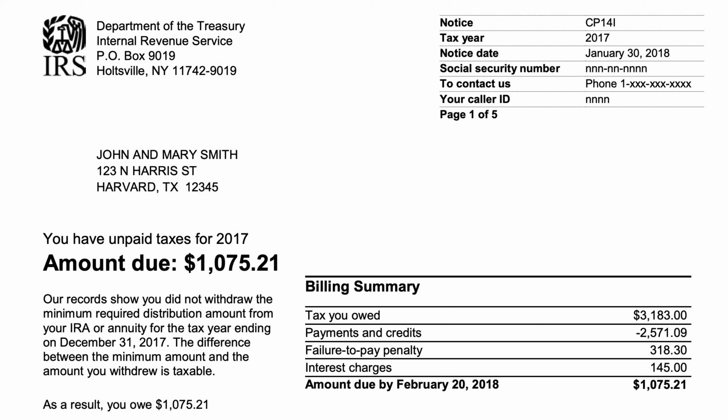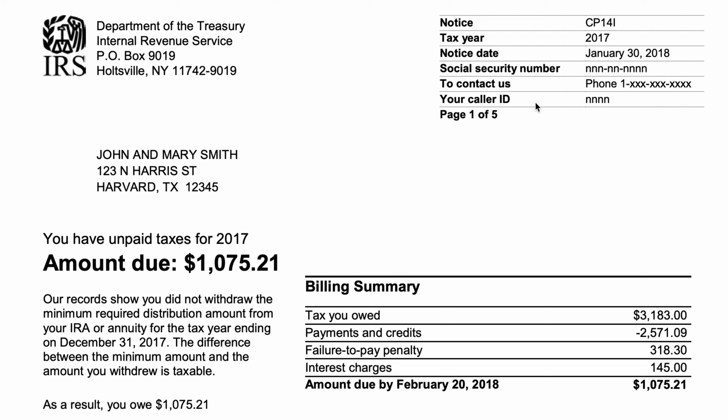As you can tell, this is obviously an example from the IRS website. Generally speaking, the CP notices that I've seen on the website cover tax year 2017, clearly to indicate that this is a sample and not an actual person's notice. So we're going to go through this. There's 5 pages here. We'll walk through each page step by step so we can have a clear understanding of what this notice is trying to indicate to us.